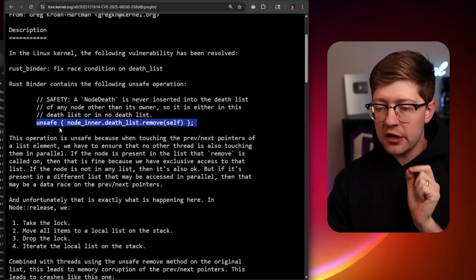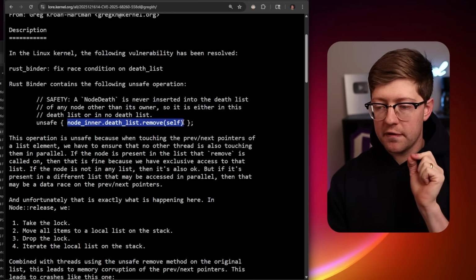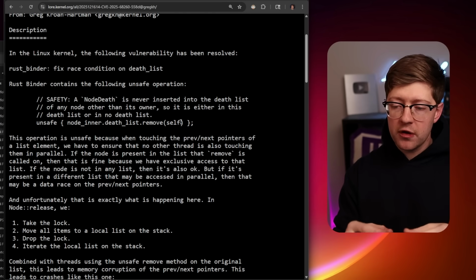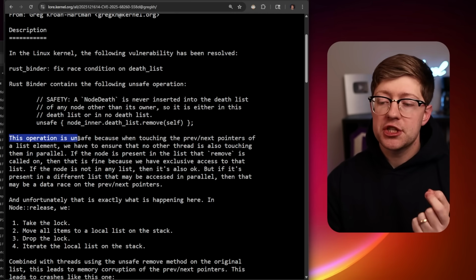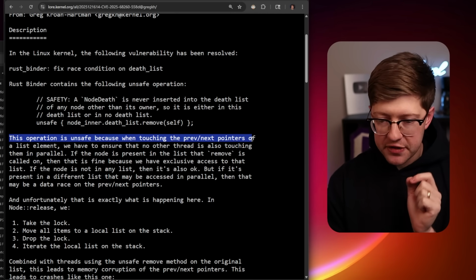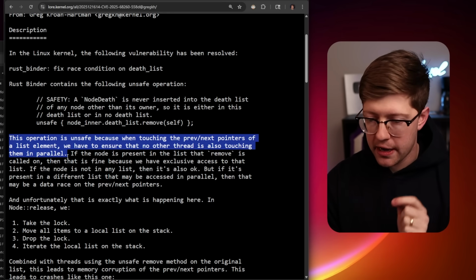Now you'll notice there is an unsafe tag on node inner death list remove of self. So the way that they remove an element from the doubly linked list is unsafe, which I guess makes sense. This operation is unsafe because when touching the prev and next pointers of a list element, we have to ensure that no other thread is also touching them in parallel.